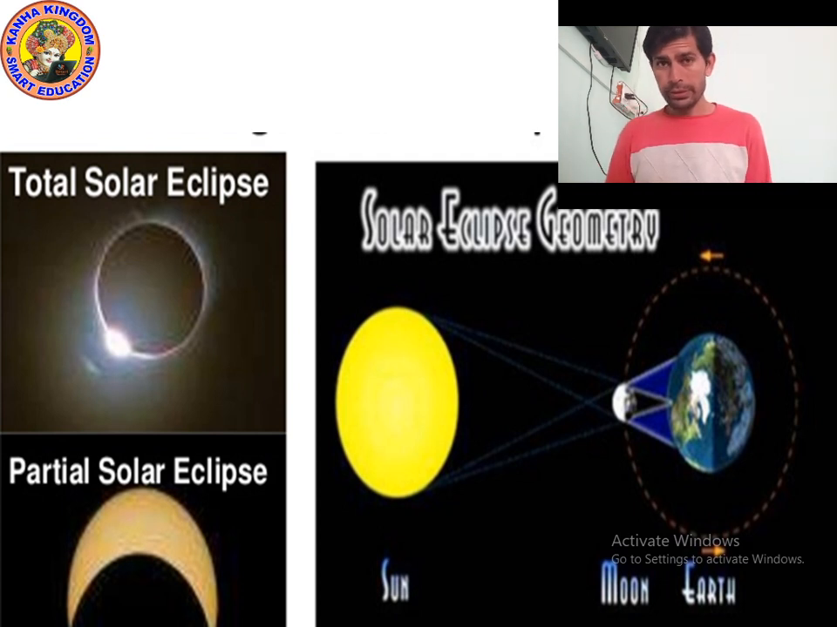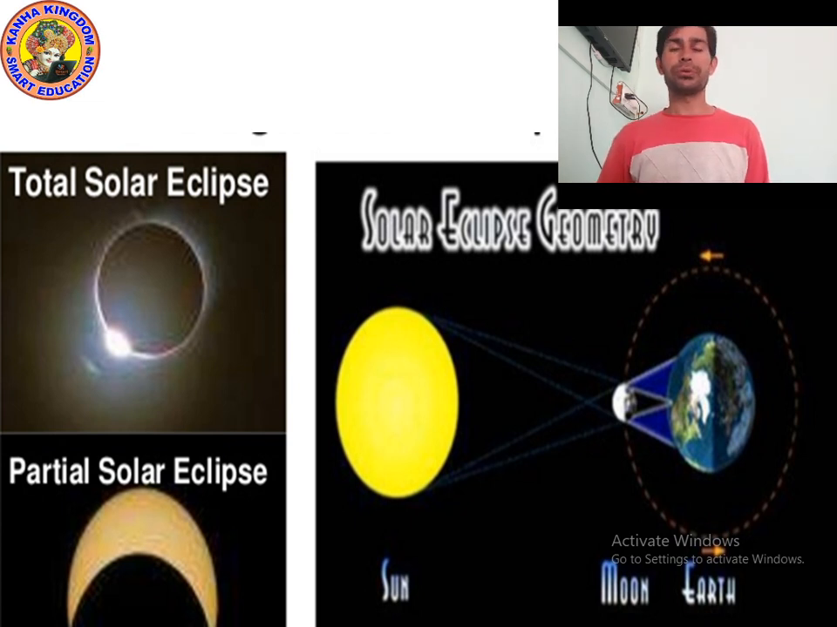I have shown different images of solar eclipse. Yes, I have shown two images, total solar eclipse and partial solar eclipse. So, when will the total solar eclipse occur? Under the umbra, the darkest part of the shadow, a total solar eclipse happens. During a total solar eclipse, only the corona is seen glowing. You can see in the picture also.